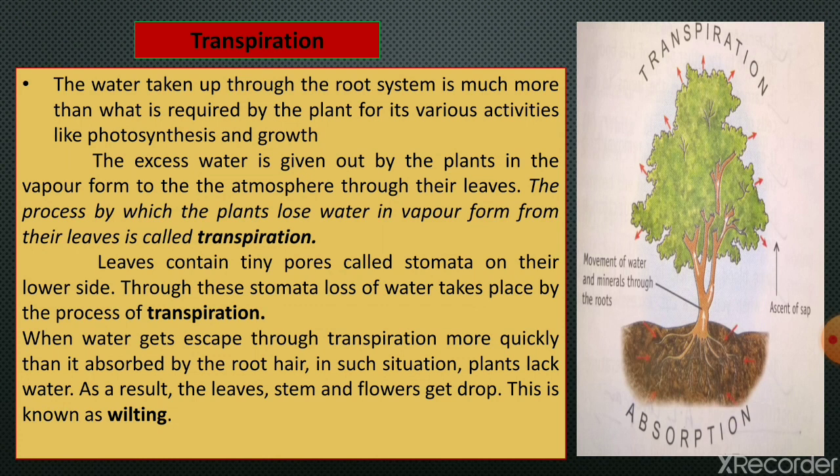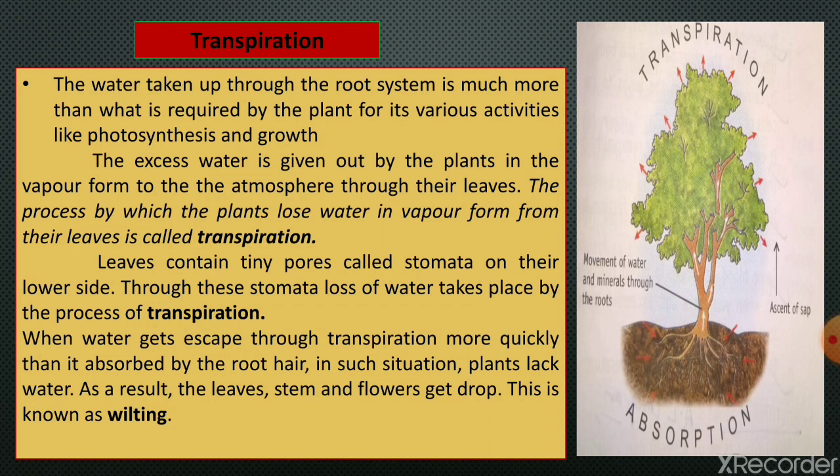Leaves contain tiny pores on the lower side, and these tiny pores are called stomata. So the loss of water by transpiration takes place through these stomata. Stomata are basically present on the lower side of the leaves, but sometimes they are present on the stem also. And when the plant becomes very tall, in the condition of trees, they have lenticels, and from lenticels also the loss of water takes place through transpiration.